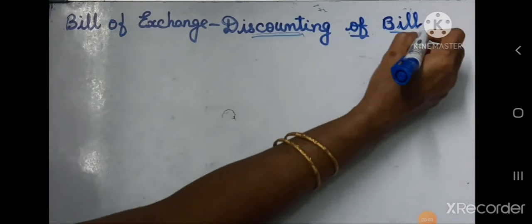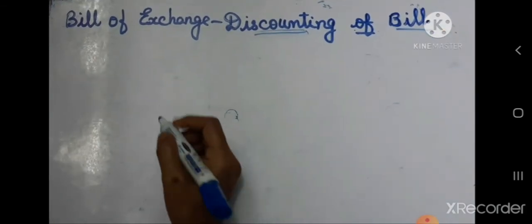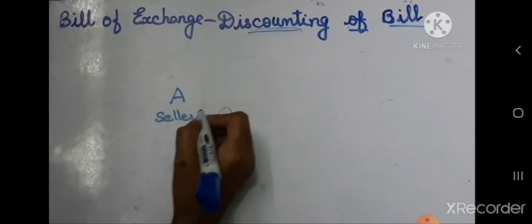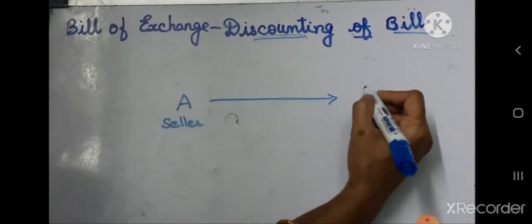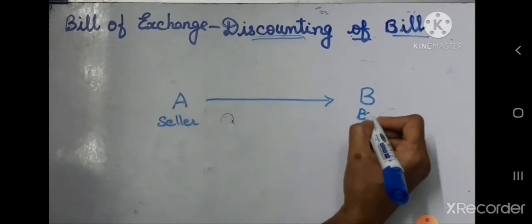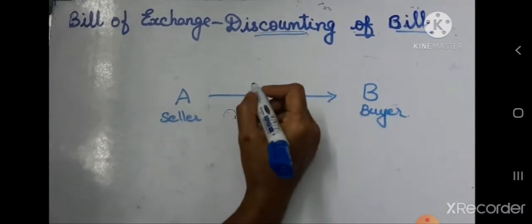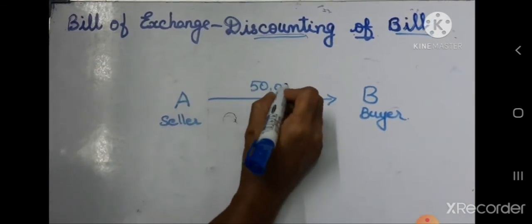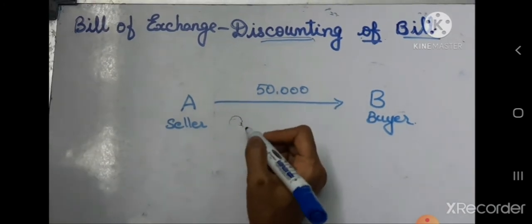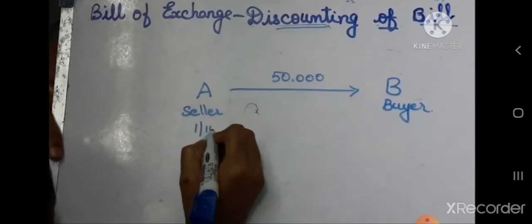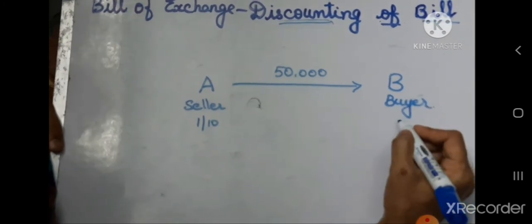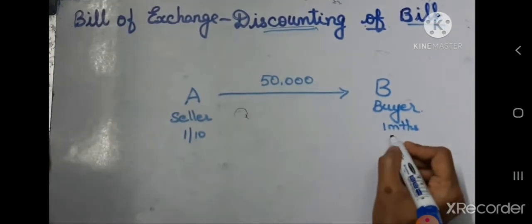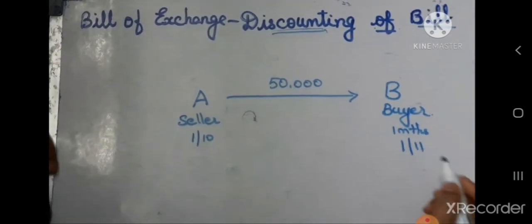Discounting of bill. I'll just explain it to you with an example. Suppose A is a seller. He is selling the goods to B on credit. So B is the buyer. Say for example, A is selling to B goods worth rupees 50,000 on credit on 1st October, and B promises to pay the amount after 1 month, that is 1st November.